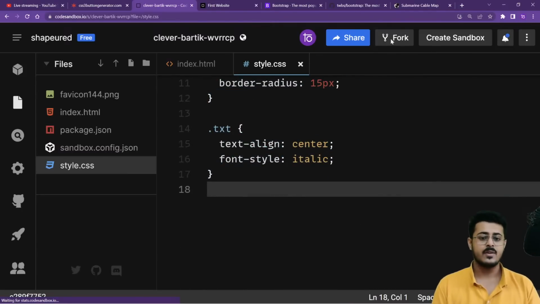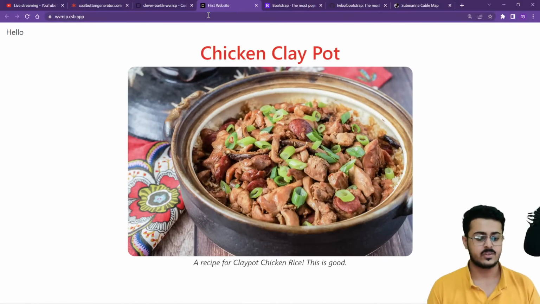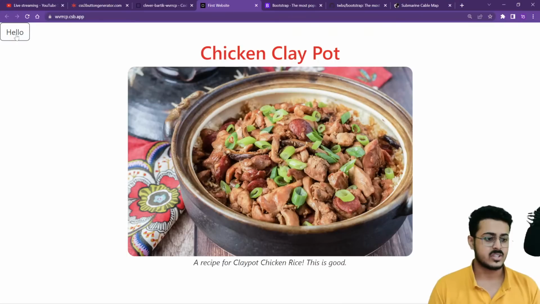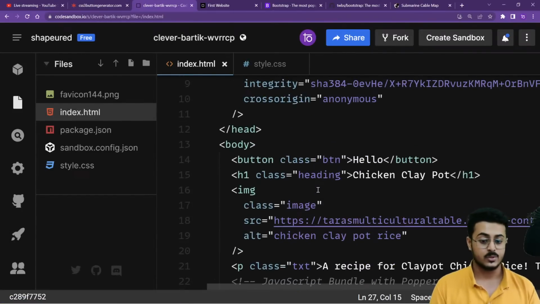Control S, save. So right now, as you're able to see, this is our normal website. Again, this is our normal website right over here. Now, this is our button. As you're able to see, this is our button right over here. Now I will be using a class to style this particular button.